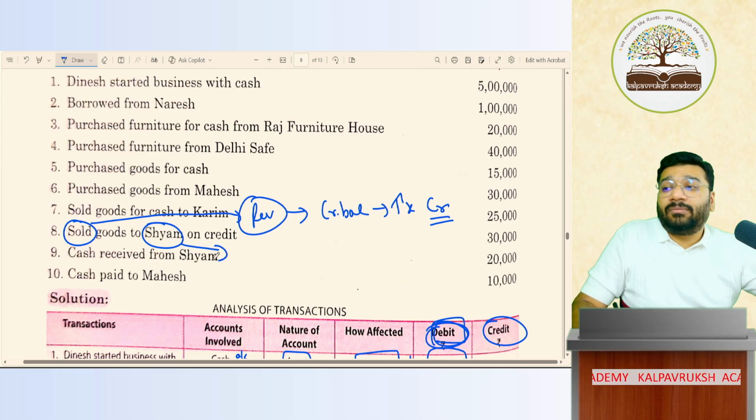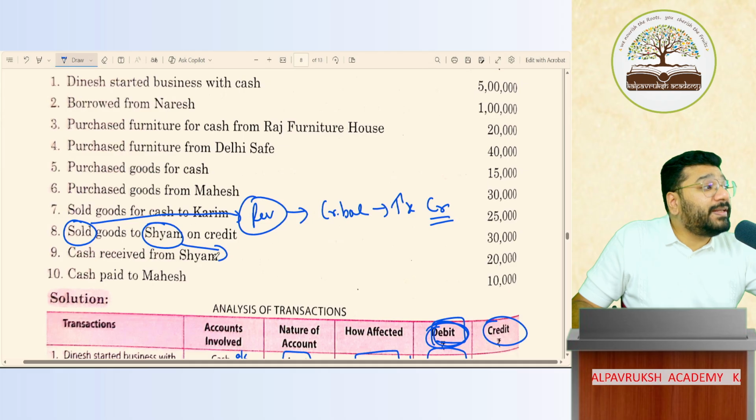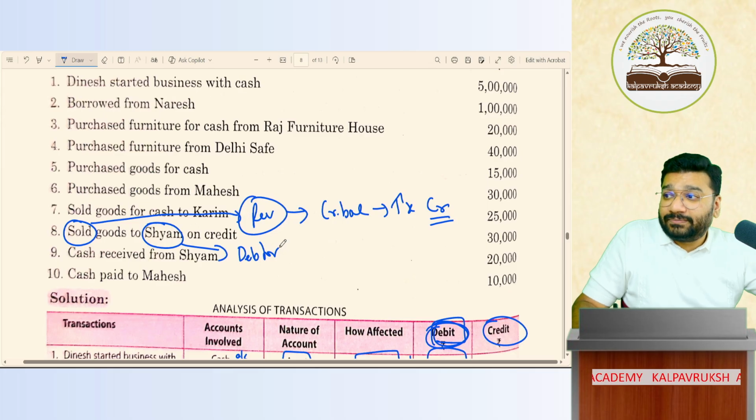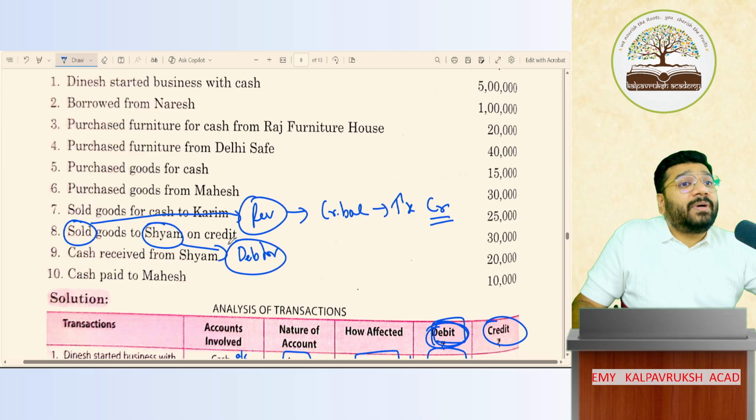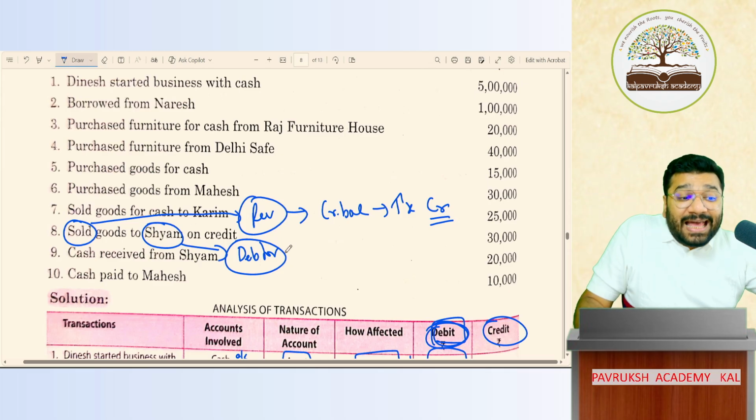Who is Sham? Customer. From whom we have to receive money in future. So technically it's called a debtor. Debtor is that person from whom I have to receive money in future. So anything that I receive in future is an asset. So Sham is an asset. Asset is what balance? Debit balance.